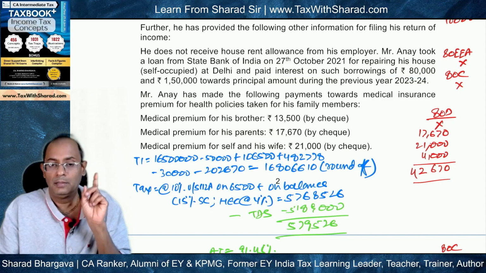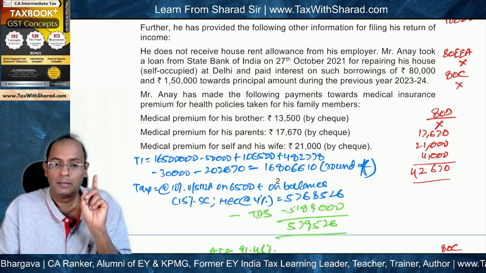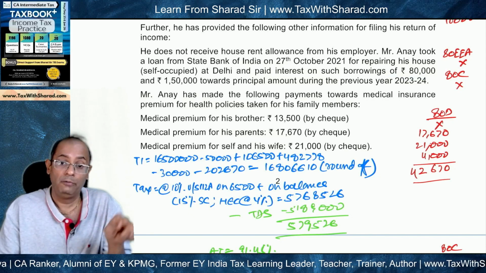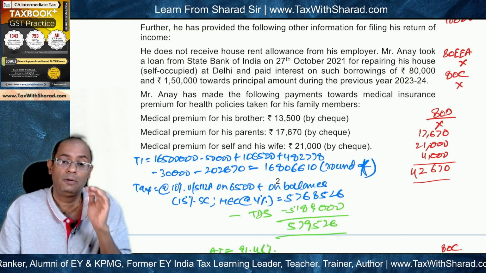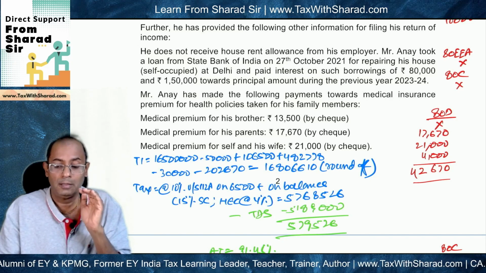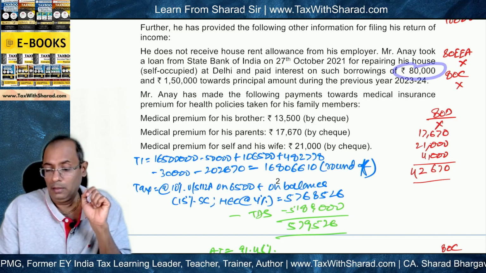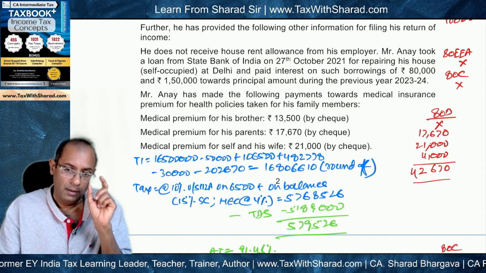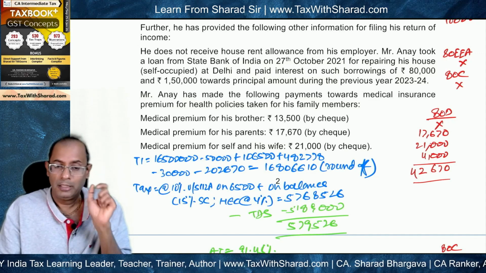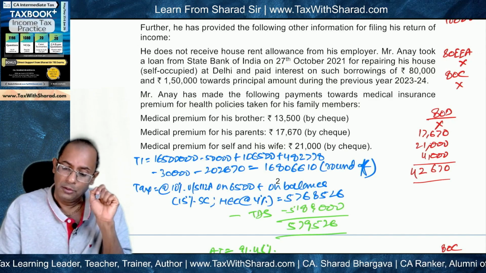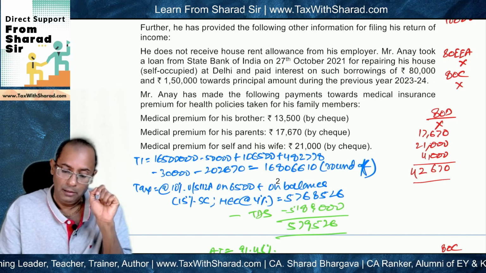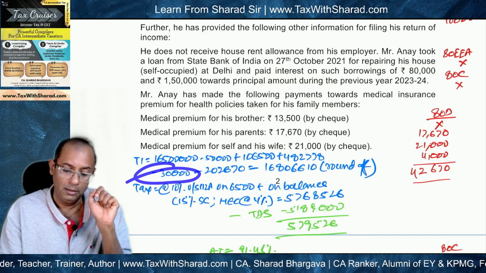So when there is a self-occupied property and the interest has been paid on loan which has been taken for repair, what is the limit for the deduction of interest under section 24B? It is not the full amount of interest, but only the deduction is limited to the extent of 30,000 rupees. So 80,000 will be deductible only till the extent of 30,000 rupees. So we deduct 30,000 rupees here.